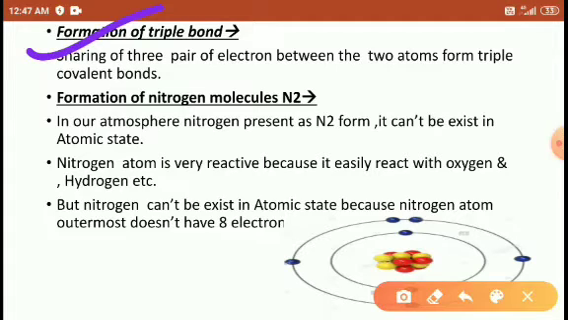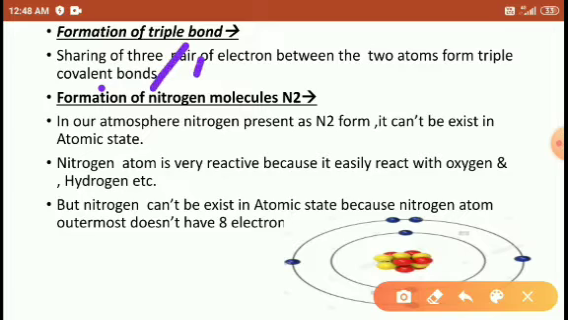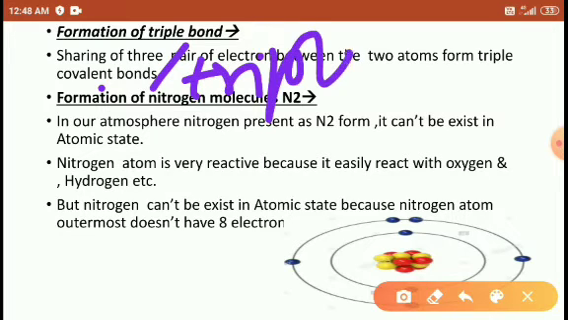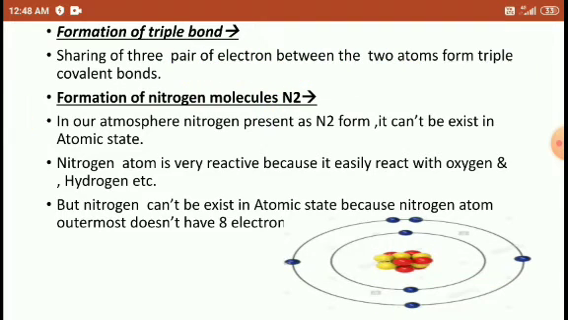Next, the formation of a triple bond. The sharing of 3 pairs of electrons between the atoms forms a triple bond, or triple covalent bond. Either you say triple covalent bond or you may say triple bond. Right students?